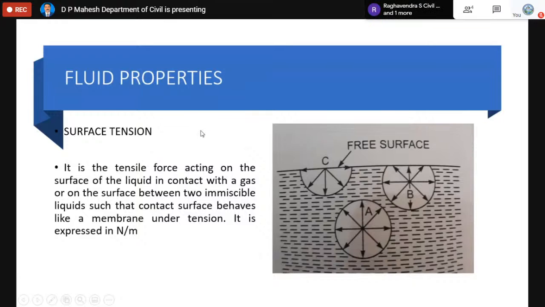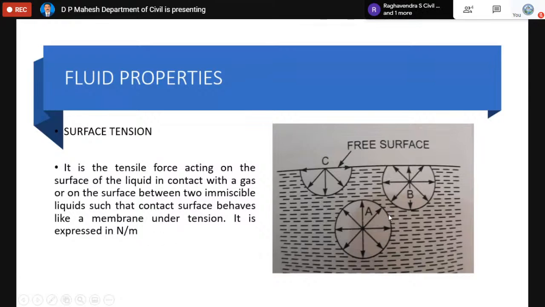So this is again the most important property of the fluid. Surface tension means it is a tensile force acting on the surface of the liquid which is in contact with the gas, or on the surface between two immiscible liquids, such that the contact surface behaves like a membrane under tension, which is expressed in Newton per meter. You can see the figure.